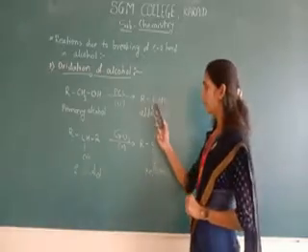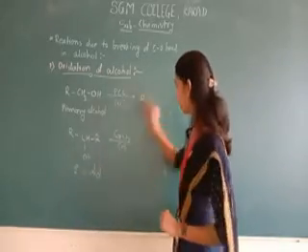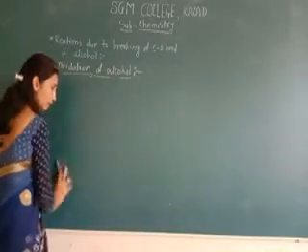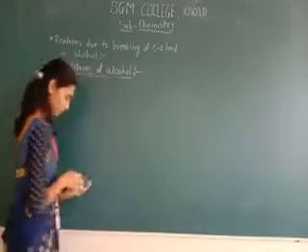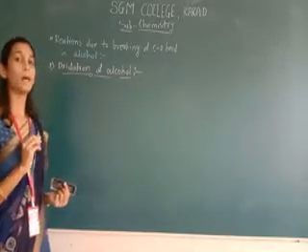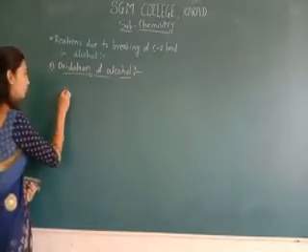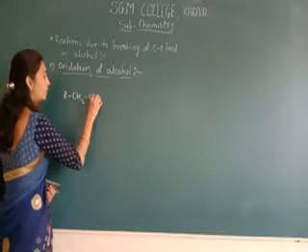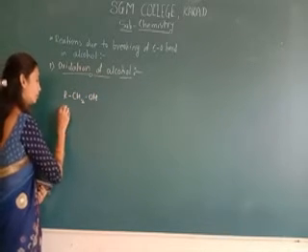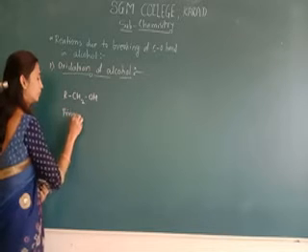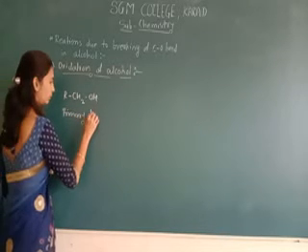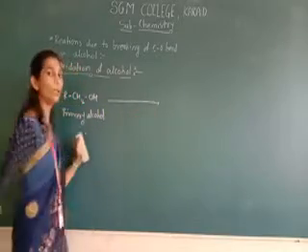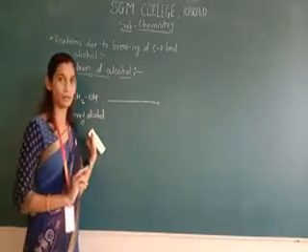And what happens if we consider this reaction? We see, by using another catalyst here, we are taking an example of a primary alcohol. Here we change our catalyst.